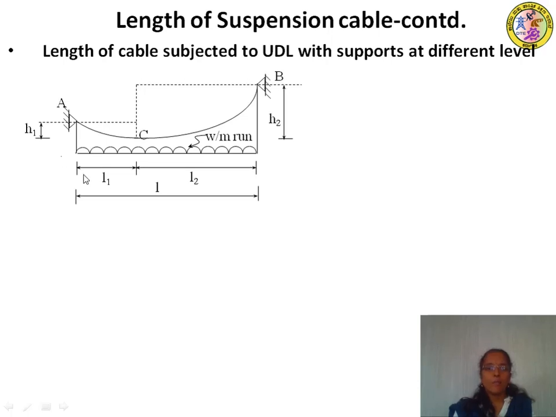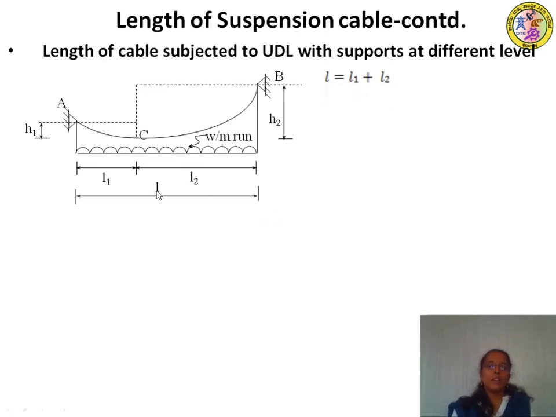Let L1 be the distance of the lowest point on the cable from the left end, and L2 is the distance of the lowest point on the cable measured from the right end.